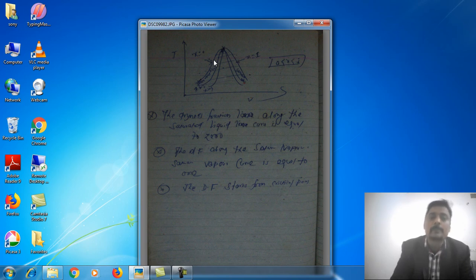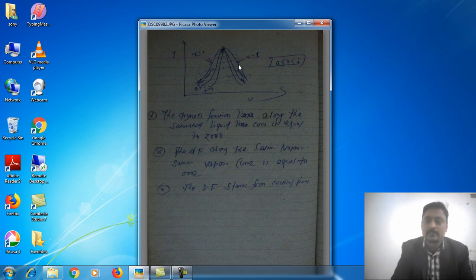Since there is no liquid part along the saturated liquid curve, the dryness fraction will be 0. The dryness fraction along the saturated vapor curve is equal to 1, because along this curve there is no liquid part, so in that condition the dryness fraction will be 1.